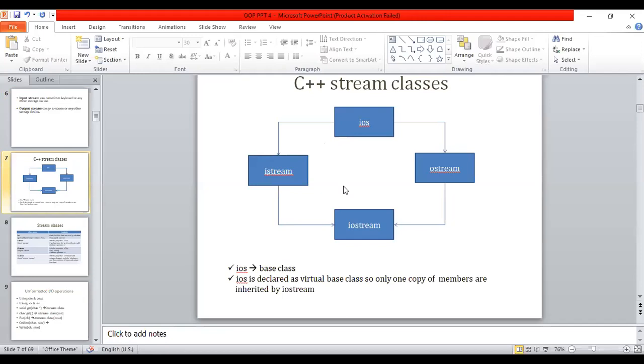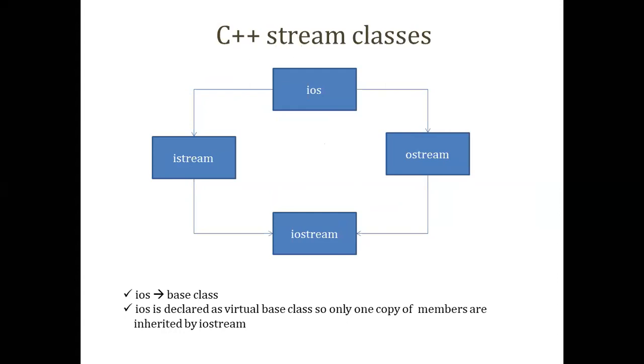We have seen one more hierarchy here as well. I'm intentionally showing this to avoid different functions and the complications again. Sorry, the screen PPT, so that you can see it clearly. ios is the base class, from which we inherit two subclasses, istream and ostream, which perform the separate operations for input and output streams.